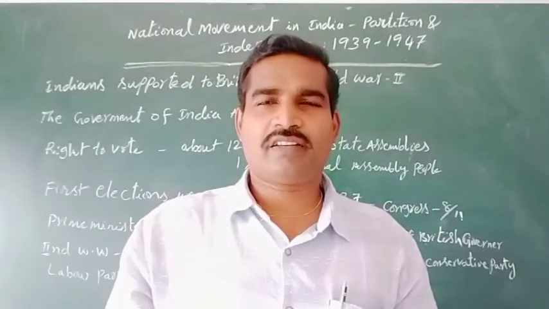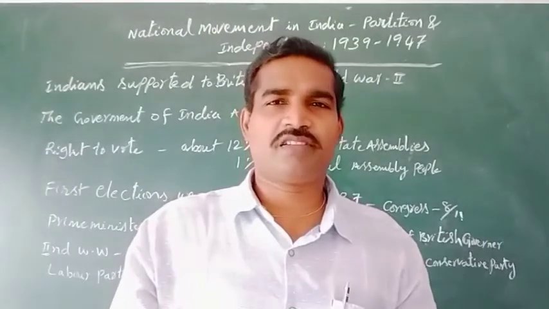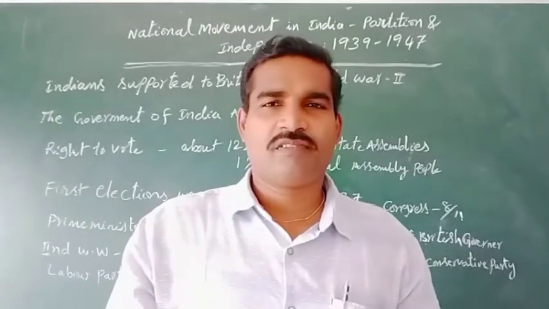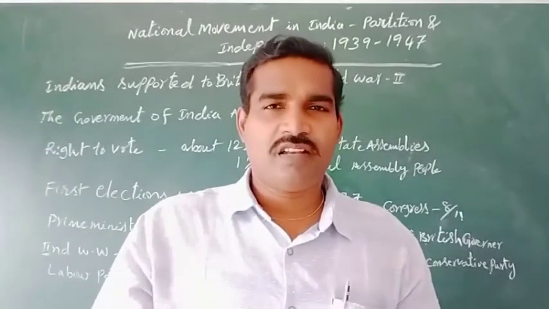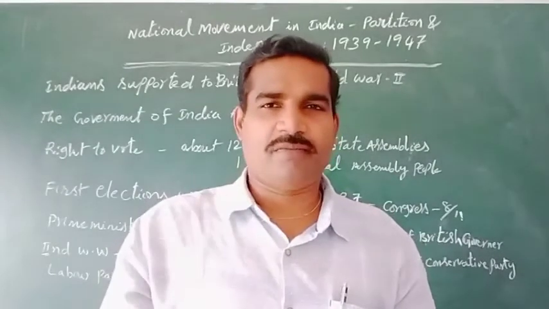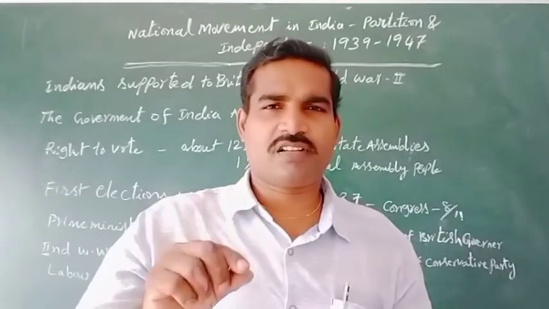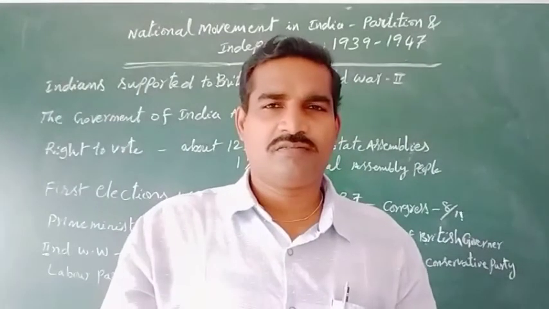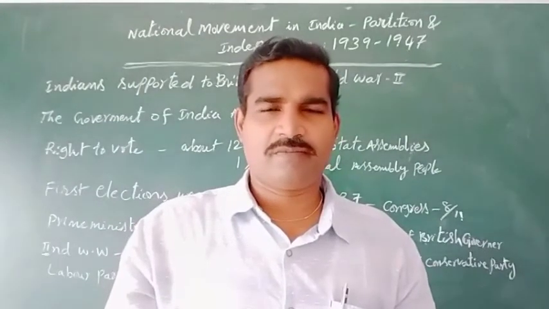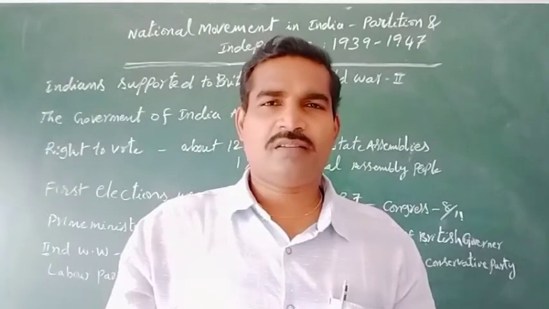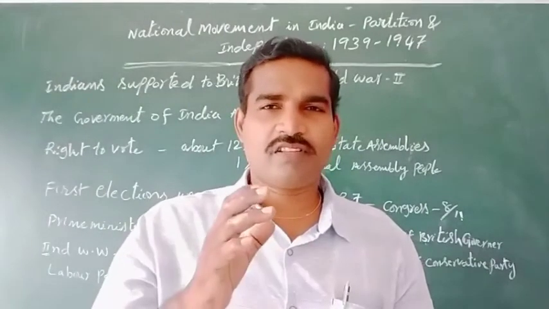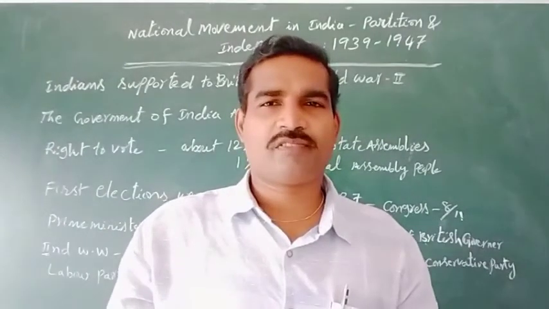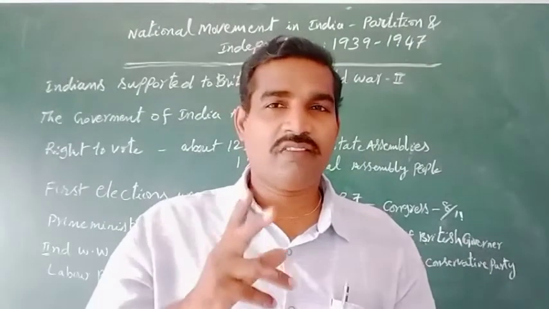When did they conduct elections under the British? In 1937. The first elections were conducted under the British in 1937. At the time, how many provincial states were there? There were 11 provincial states.